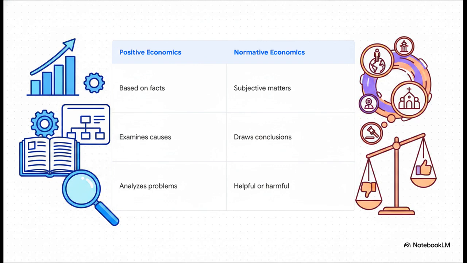When economists look at the facts and examine the direct causes of an economic problem without any personal bias whatsoever, they're practicing positive economics. But the very second they start drawing conclusions based on subjective things, like bringing in social, cultural, political, or religious viewpoints to decide if something is good or bad, they've crossed over into normative economics.